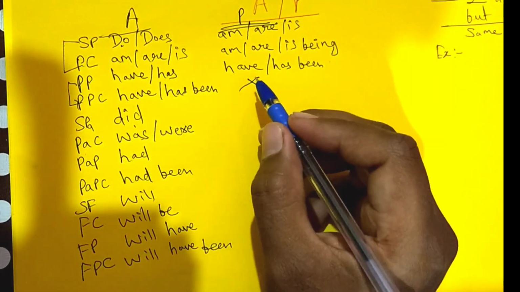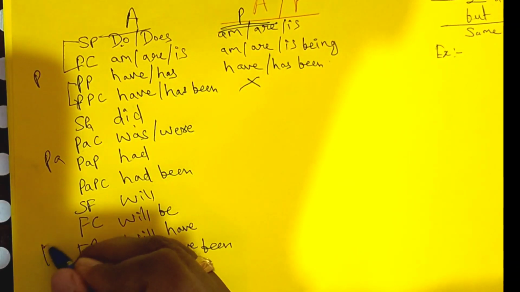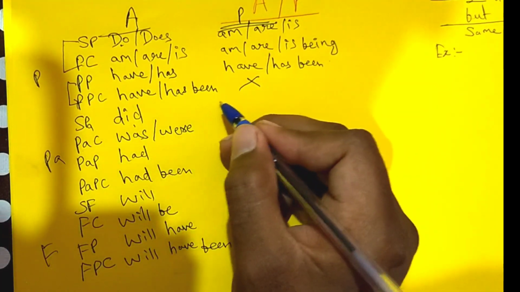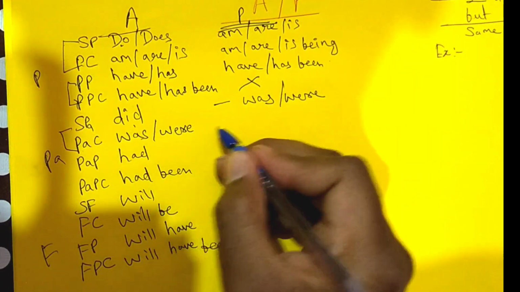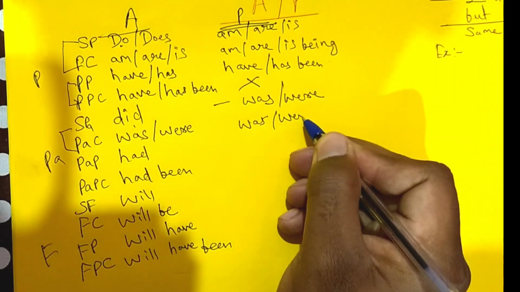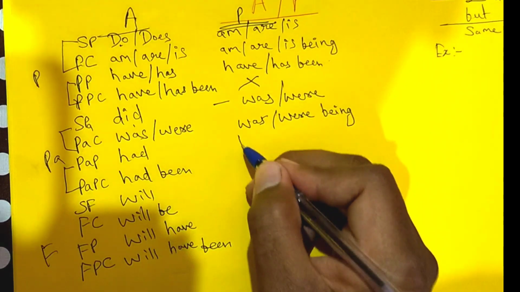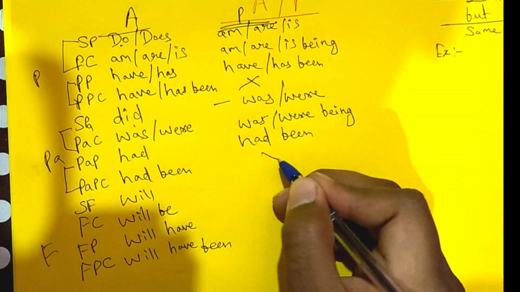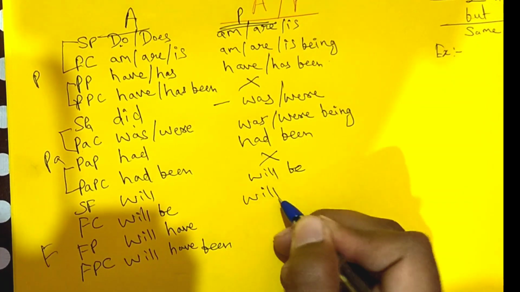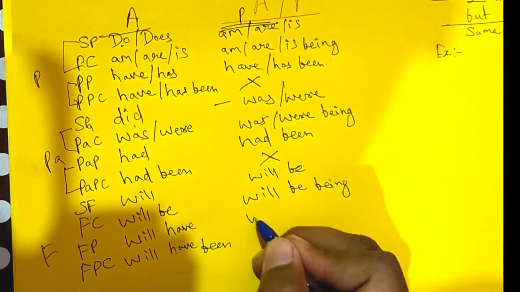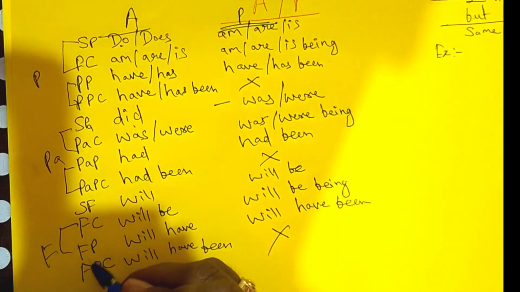So the method which I have told you right now, the same method would be followed for the past tense and for the future tense. Let us do it. So for did we will write down just the below word, was and were. And for was and were we will write down the same words, was and were, and the word we have to add is being. And for past perfect, just below, had been, and for had been obviously we do not have to write anything. And for will be, and for will be being, and for will have been, and for this we will not write anything.